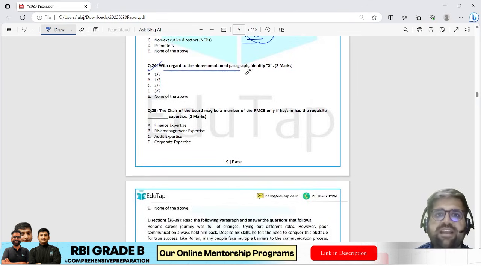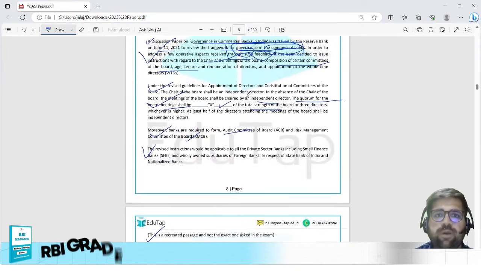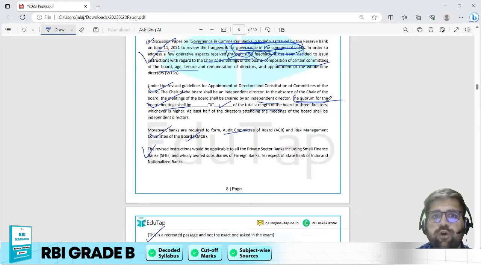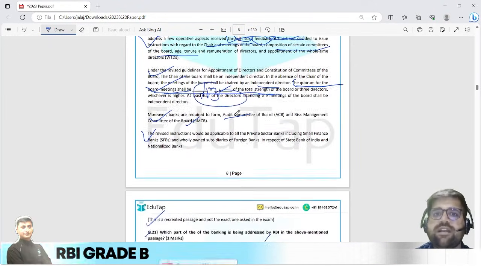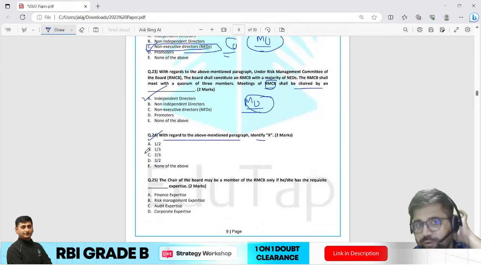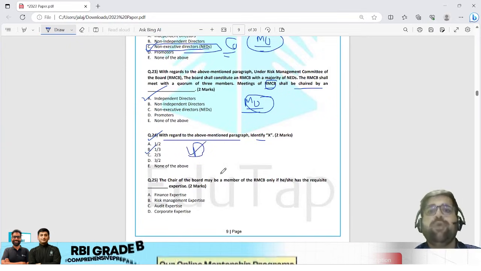Question number 24: with regard to the above mentioned paragraph, you have to identify X. If you go above, you will find the quorum of the board meeting shall be dash of the total strength. So the answer here will be 1/3, that is 33%. Therefore, the answer will be option B. B is the correct answer of question number 24.